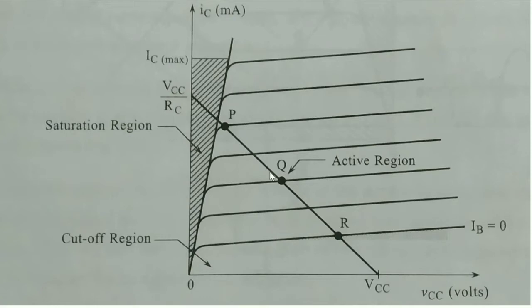Point. Selection of operating point plays a vital role in the faithful amplification of any signal. The operating point must be fixed at a single point in the active region for faithful amplification. It must not vary from one point to another point in the active region or in any region of a transistor. To produce distortion-free output, the operating point must be fixed at a point.